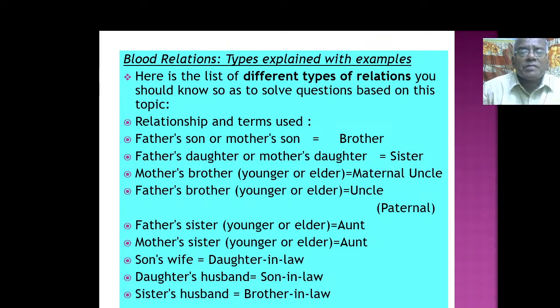Here is a list of different types of relations you should know so as to solve questions based on this topic. Relationship and terms used. The father's son or mother's son, who will that be? It will be a brother. Father's son or mother's son is brother. Father's daughter or mother's daughter will be a sister.